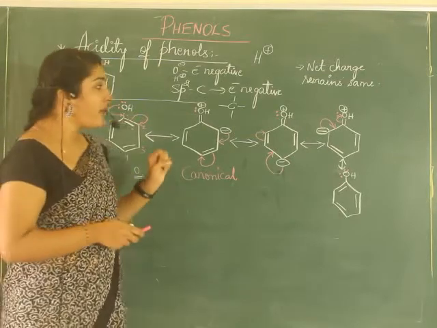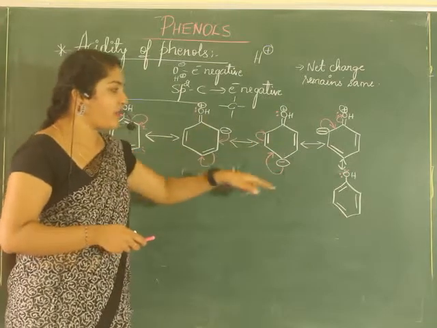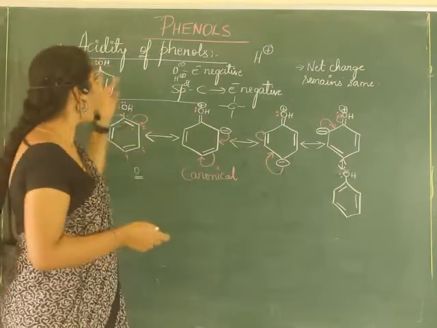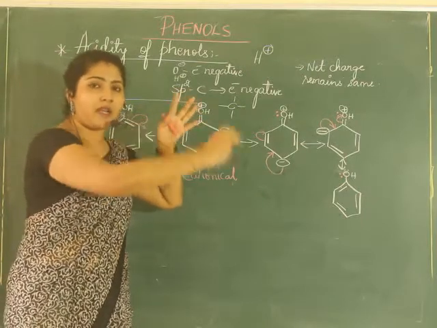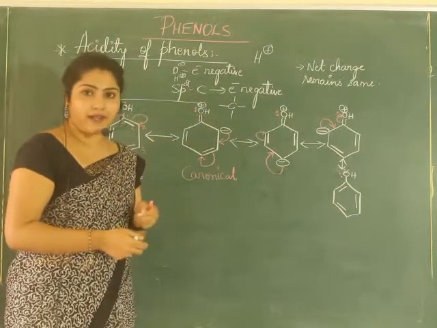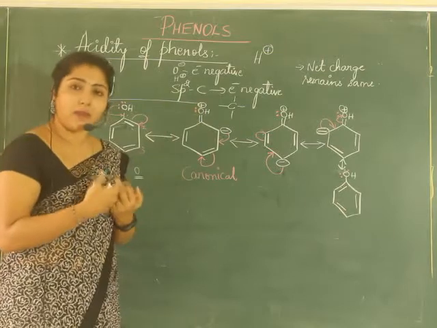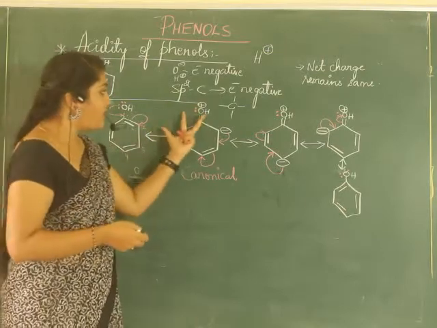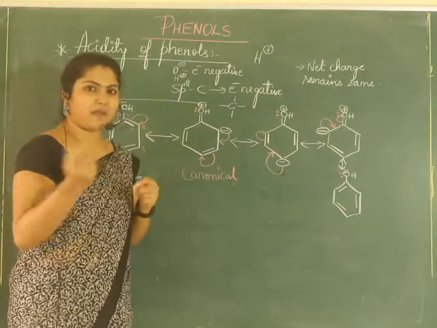One more thing I will tell you. Now in the resonance structure you can see the electrons are not localized, meaning fixed to one point, but instead keep on rotating in the benzene ring, the aromatic ring. So what happens? Oxygen acquires a positive charge. When it becomes positive, hydrogen will be like, oh, it has become positive.